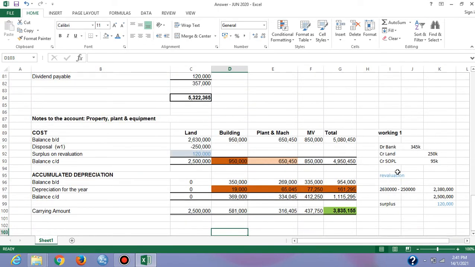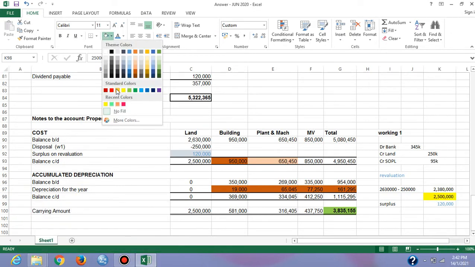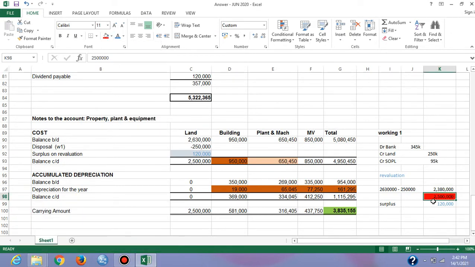And then we have another piece of information relating to our land, which is revaluation. After the disposal, the company made a revaluation, and the company decided to revalue it to 2.5 million. This is the figure.